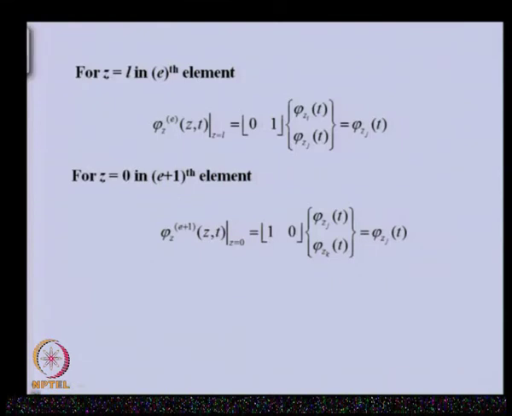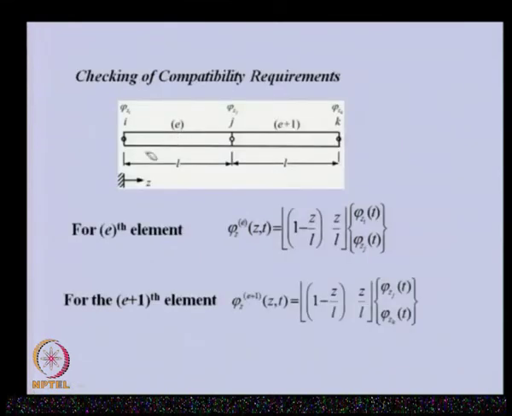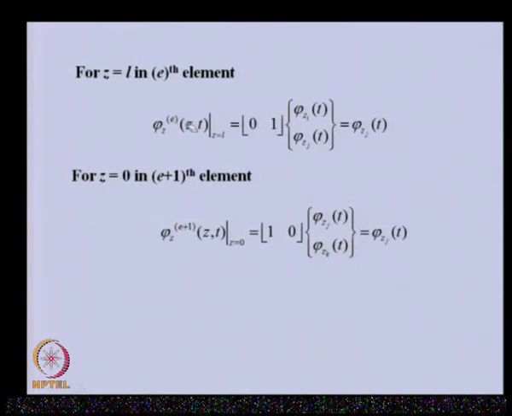If you see back for this element, for Z is equal to L, this is the node, this is the local coordinate system. So, if we put Z is equal to L, N I will be 0 and N J will be 1, and if we multiply this, we get the field variable at the jth node.